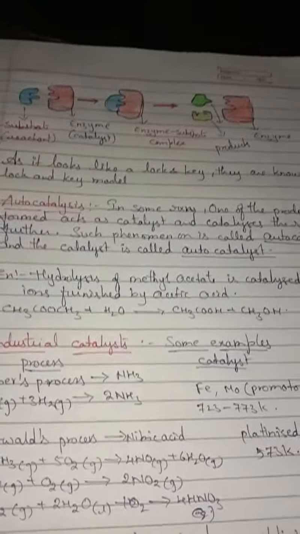Next comes industrial catalysts. Catalysts are widely used in industries. Catalysts are very important to produce large amounts of products chemically on a large scale. Here we have taken some examples.